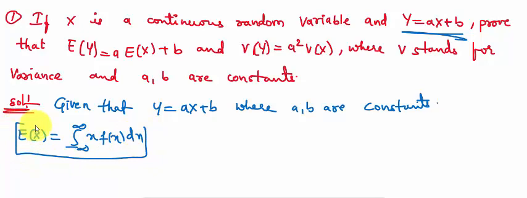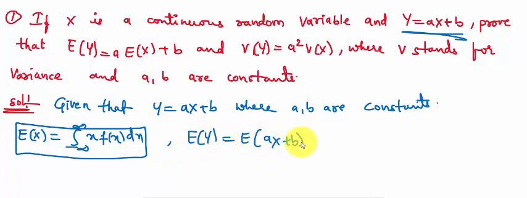By using the expectation definition, we can write E of Y is equal to E of aX plus b, which is the integral from minus infinity to infinity of (ax plus b) into f of x dx.